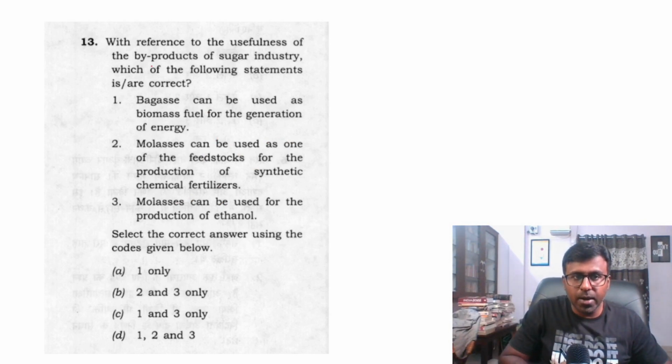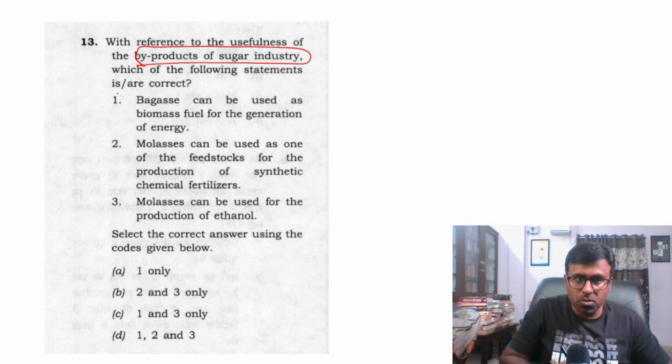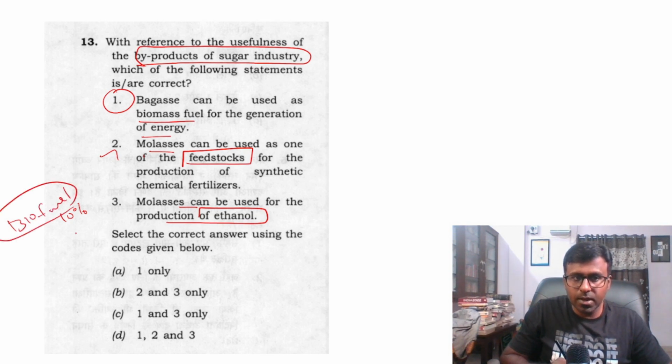And this is on byproducts of the sugar industry. Bagasse, that is what I remember. I am not an expert in agriculture to know everything which happens with the wastage of sugarcane. So what I understood was bagasse can be used as a biomass fuel. True, it can be. Molasses can be used as a feedstock. This is also true. Ethanol 10%, we have attained that. Biofuel policy is there, so they want 20% blending with petrol.